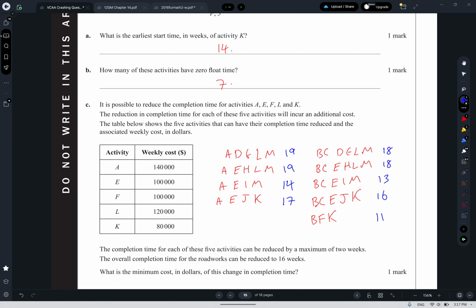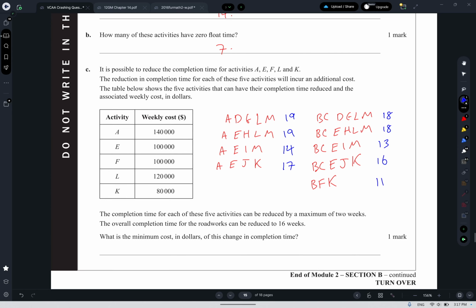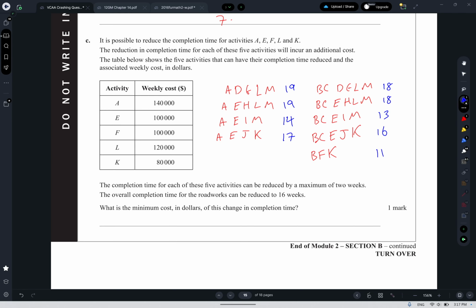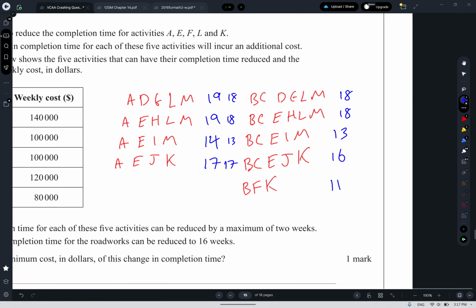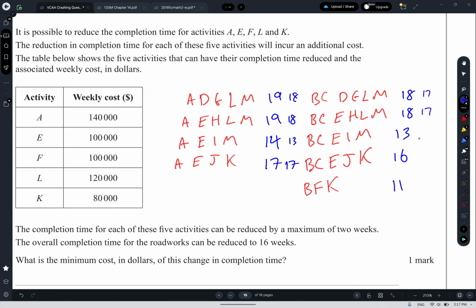That's fun. So we're going to start with the two critical paths, the 19s, and we've got to reduce something on those. A, E, F, L, K. A will do both, L will do both. That's it. So I guess we start by reducing L by 1. And if we reduce L by 1, we get, this is messy, I probably should have done this on another page. If we do L by 1, we'll get 18, 18, 13, 17, and this will become 17, 17, 13, 16, 11.